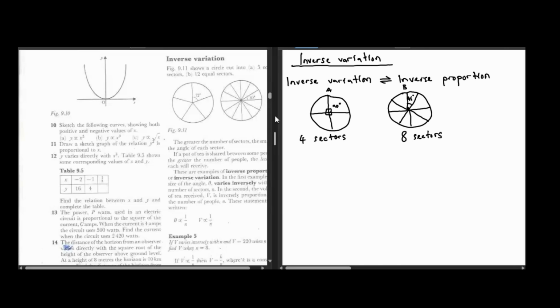Saka mukatarisa relationship iri between the angle and the number of sectors. Munaona kuti the greater the number of sectors, the smaller the angle of each sector. Panapa we had the angle being 90 degrees, we only had 4 sectors.